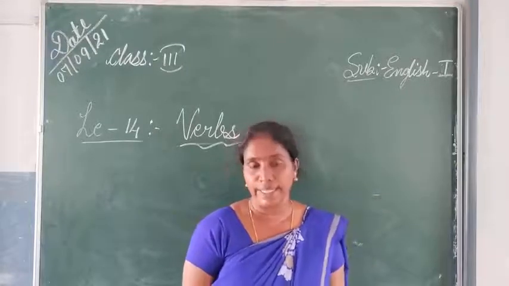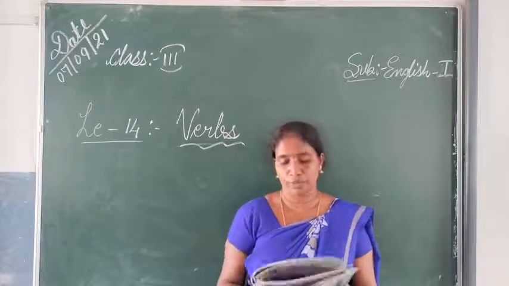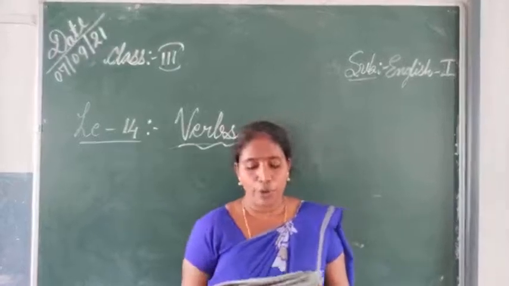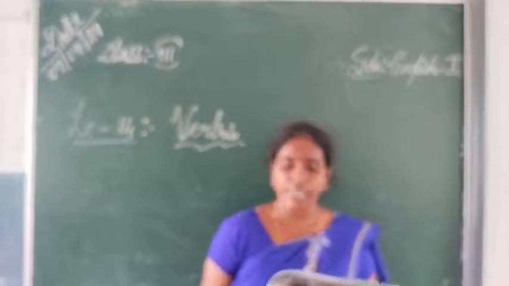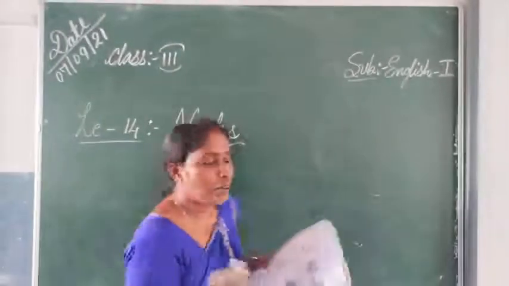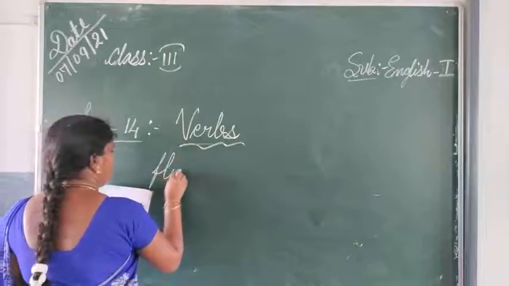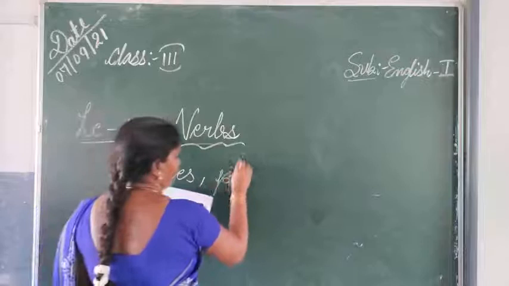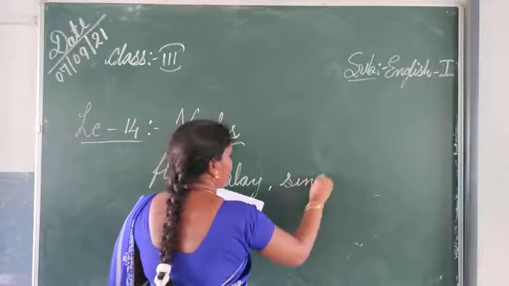Look at the following sentences in your textbook, page number 34. The pictures they have given you: Rohan flies a kite. The children play. I sing well. Here, everything I said: flies, F-L-I-E-S, flies; play, P-L-A-Y, play; the next is sing.